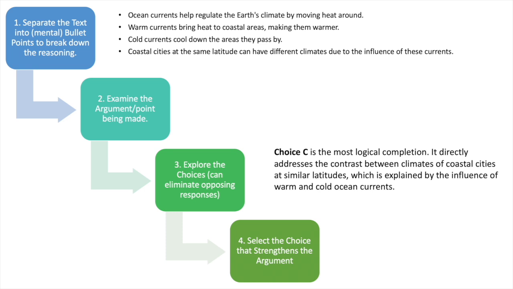So if you find these harder and you want to skip them entirely, that's up to you. But if you do intend to answer them, it is better to answer them the first time around, because it takes time to think of the argument being made, see how it progresses and what the point is, and then see which one logically completes the text, of course. And this is all very sequential, and it's hard to really jump around from question to question and then come back to this later. So that's just another extra tip. Try and solve this question in one go, and then of course if you have extra time remaining at the end, you can double check everything, but I wouldn't suggest trying to half complete this question and then coming back to it.